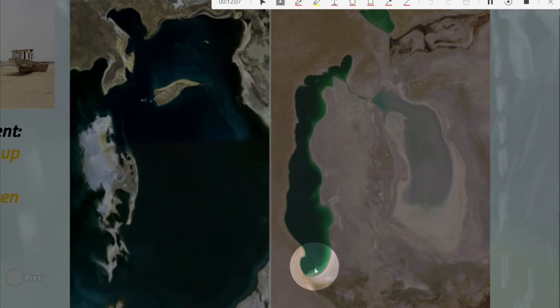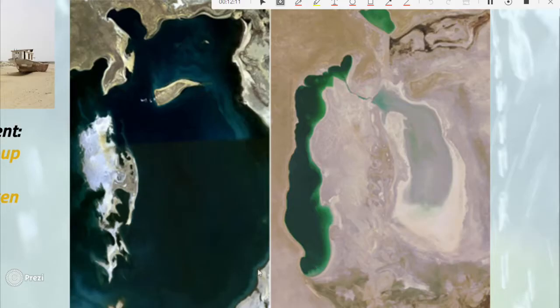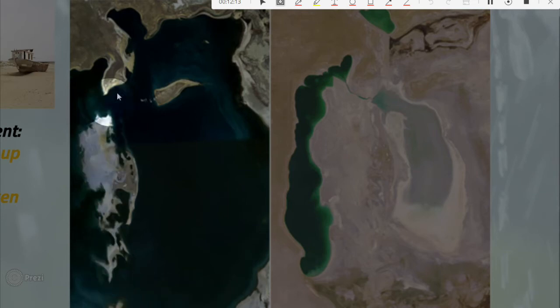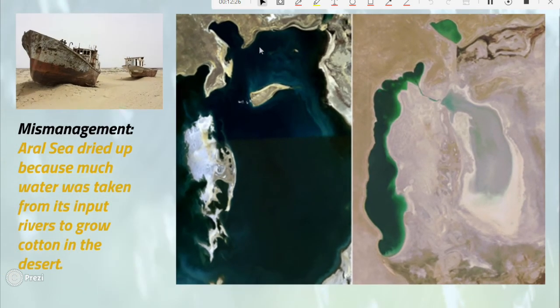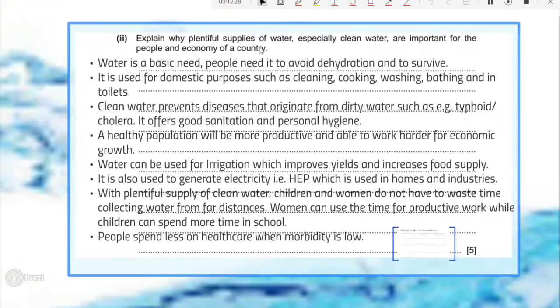You can see this is the only portion of the ROC that remains, yet it used to be this large, covering this whole area. So you could go ahead and read about it so that you can have a more clear understanding of how mismanagement of water bodies could really lead to water crisis.